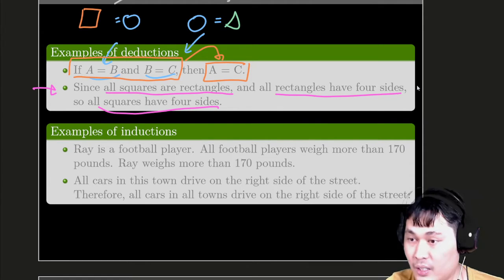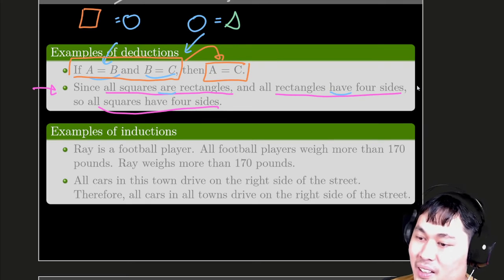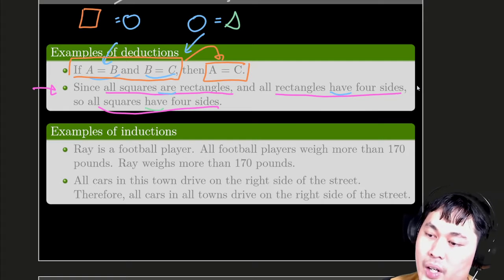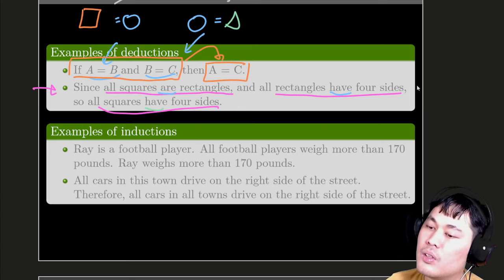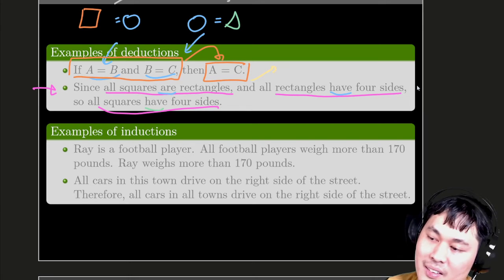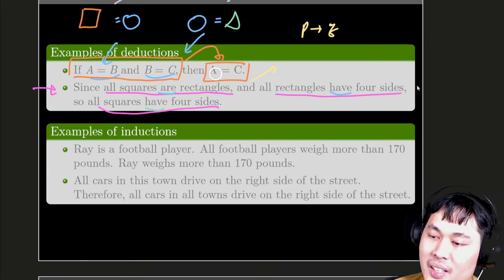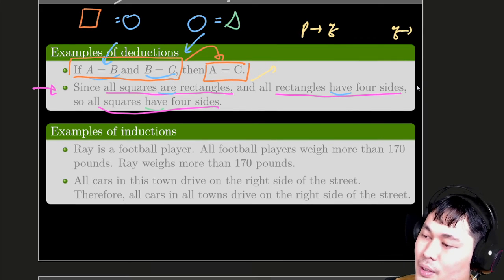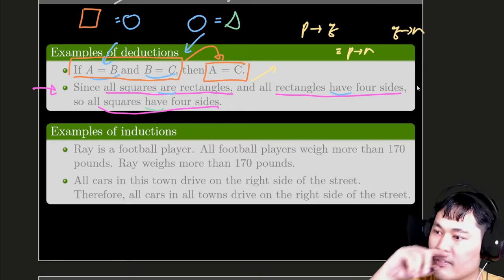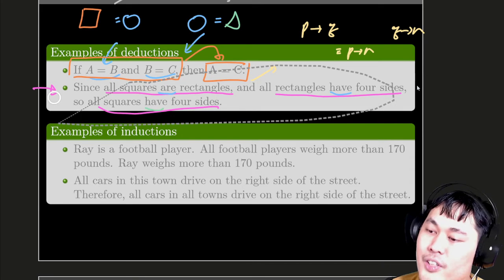You can conclude anything. Notice that there is no equal sign or any of those things at all, right? There's the word are, the word have. So in a sense, you have to translate that into a mathematical or a logical statement first. In this case, if you know how to do that, then you will translate that to P then Q, and then Q then R, and you can conclude that P then R. But again, it is hidden in the structure of this sentence.